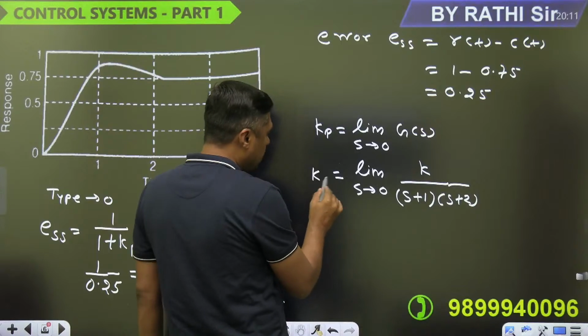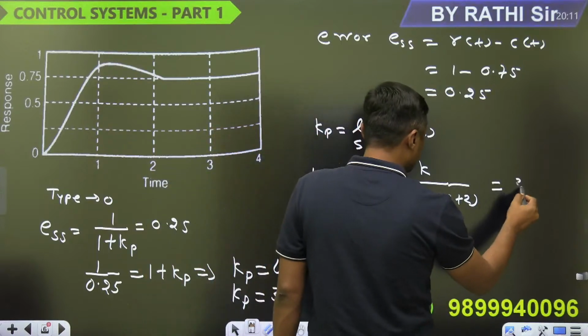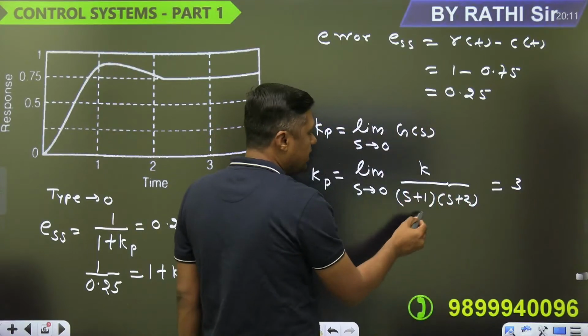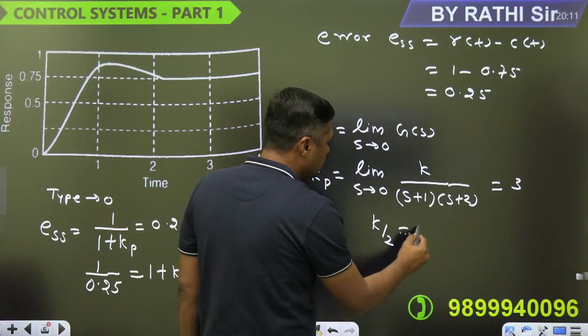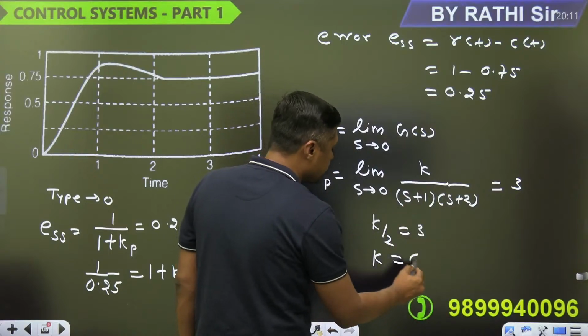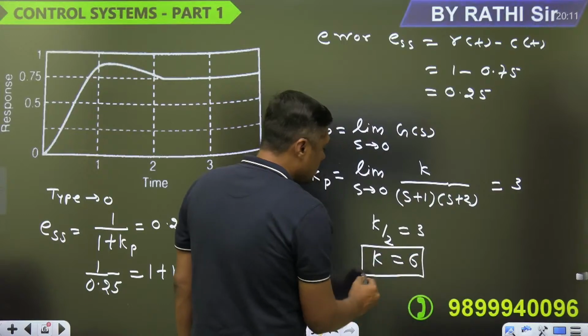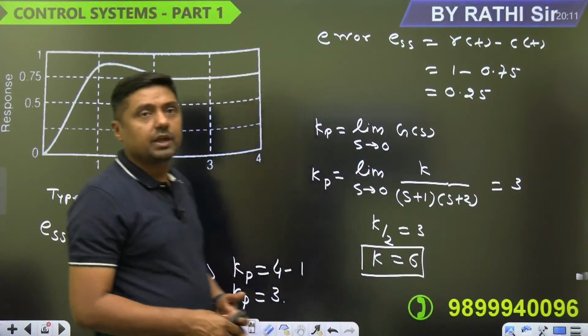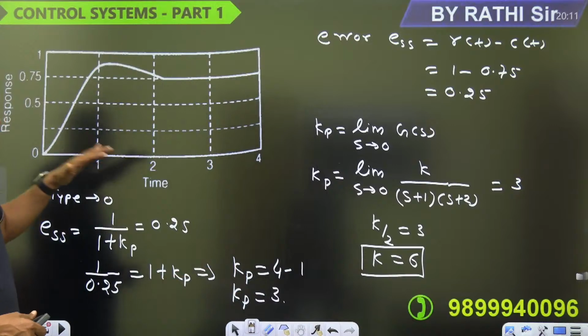And what is the value of the Kp? 3. So this is 0, this is 0, it will become K by 2. So K by 2 is equal to 3. So what is the value of the K? 6. You have to find the value of the K. Simple question, you can find the value of K.